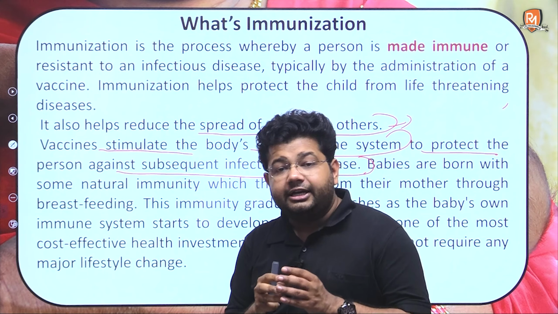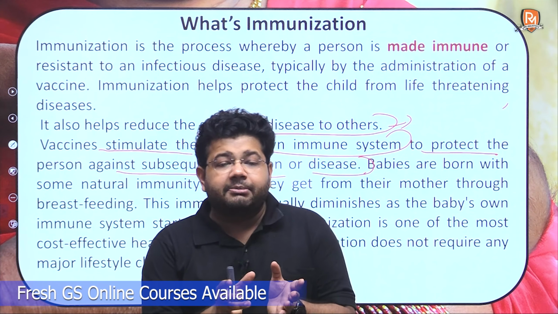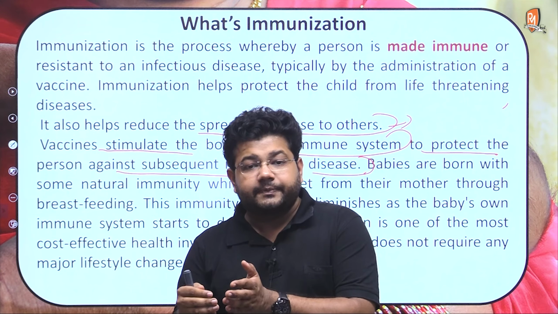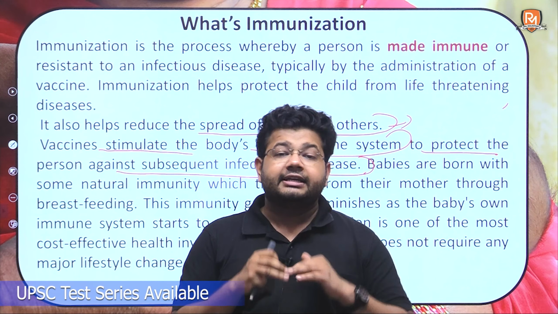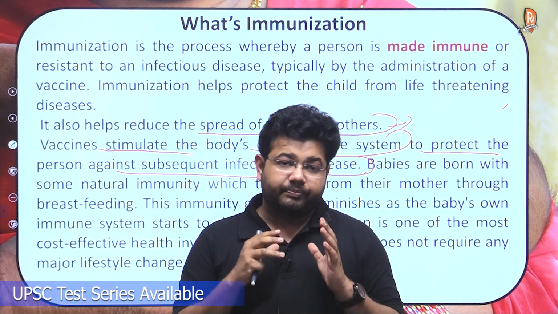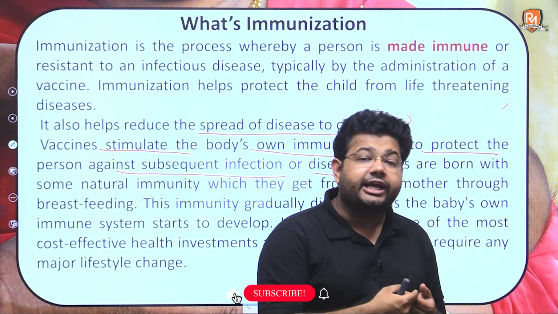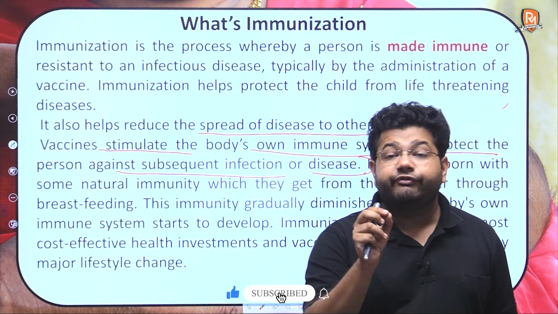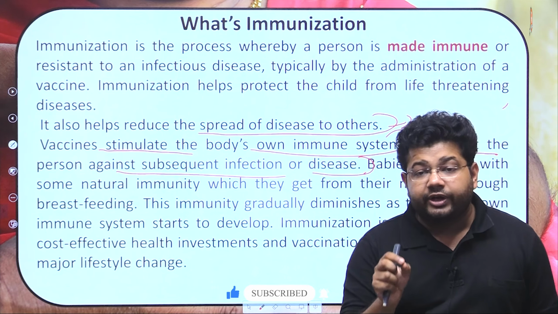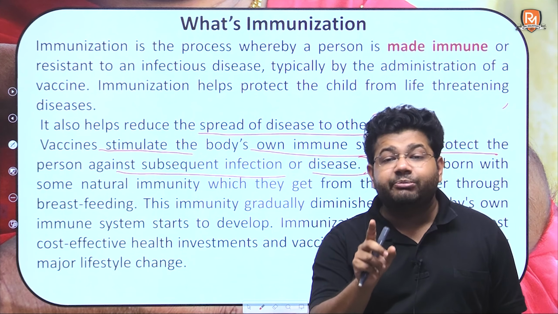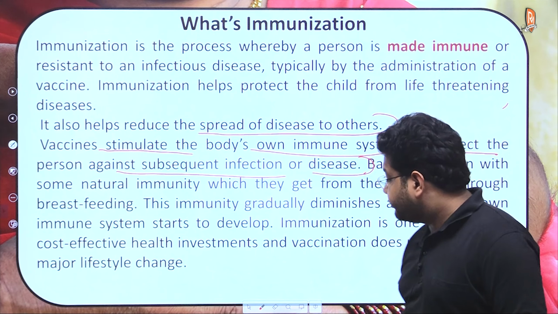Now, when a child is born, the child has some amount of immune system that he derives from the mother. However, later on the child starts developing its own immune system, and it is at that very point in time when the child is most susceptible to infectious diseases. It is over here that vaccines come in handy in order to prevent child mortality under the age of 5.